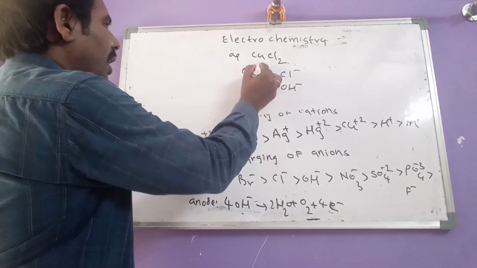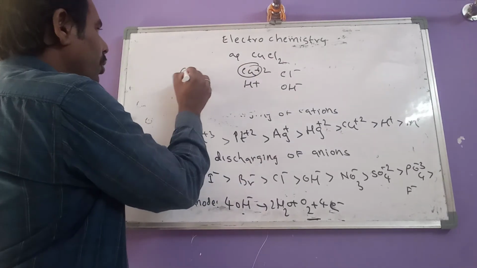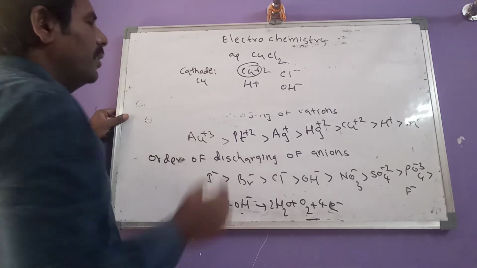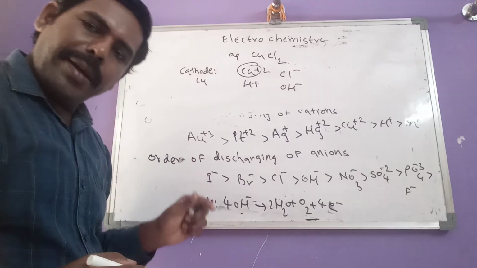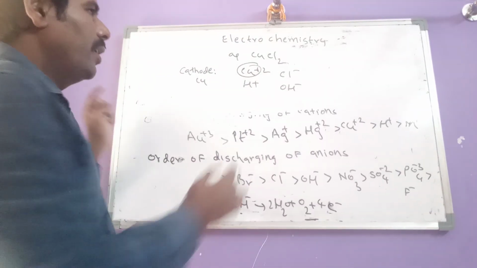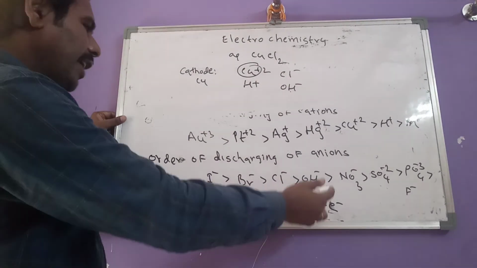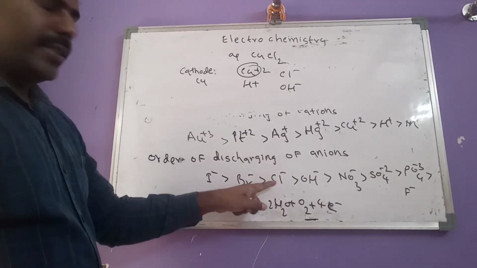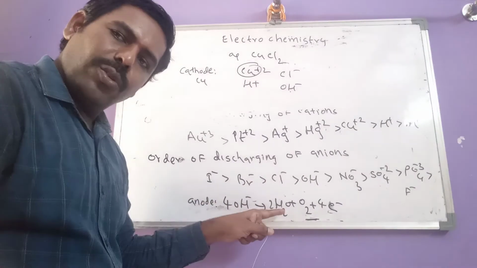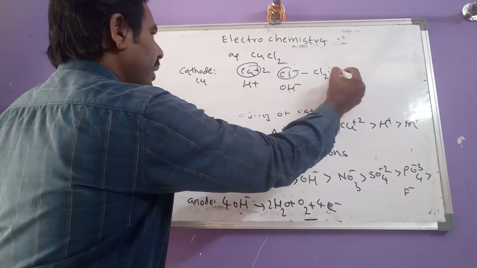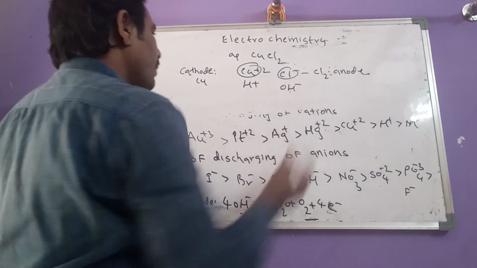So our product at the cathode is copper. H plus will remain in the solution. Now between Cl minus and OH minus, as per our description, Cl minus first undergoes oxidation and the product at the anode is chlorine.